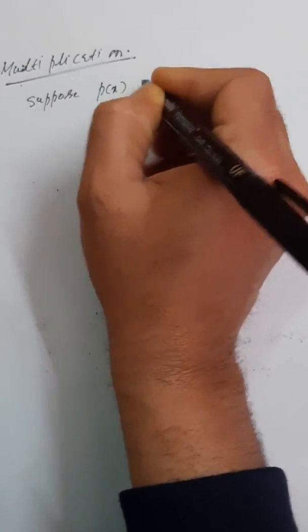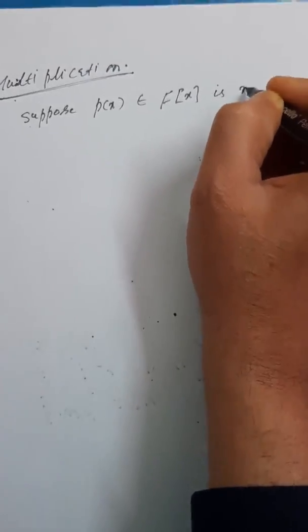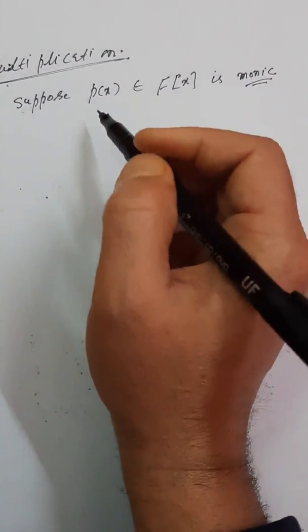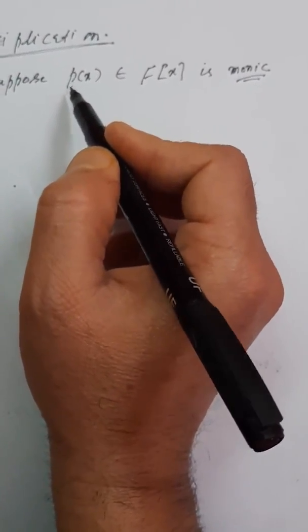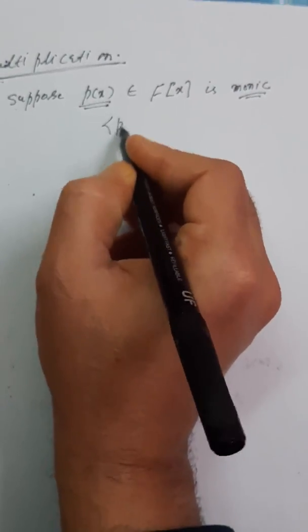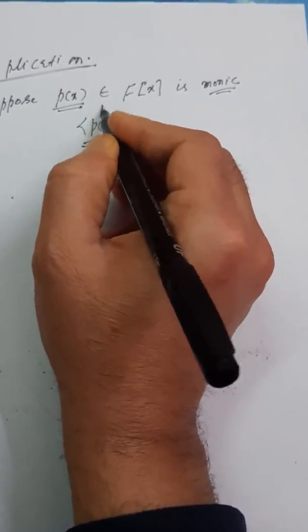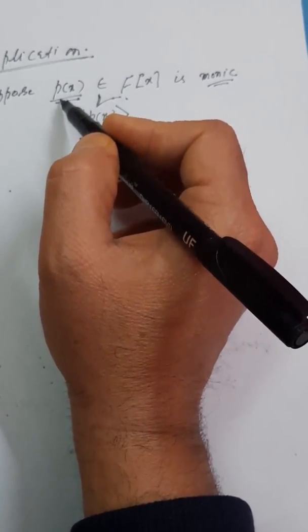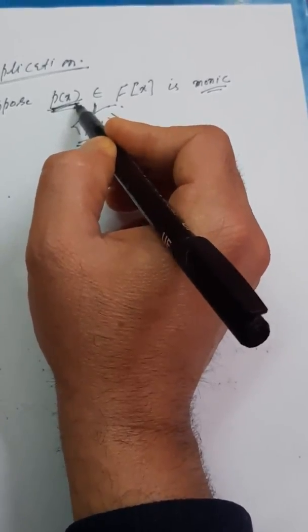The polynomial p(x) belonging to F[x] is monic, because multiplying this polynomial p(x) by a non-zero constant won't affect the ideal generated by p(x). Also, it won't affect the roots of this polynomial p(x). So there is no loss if I assume that this polynomial p(x) is monic.